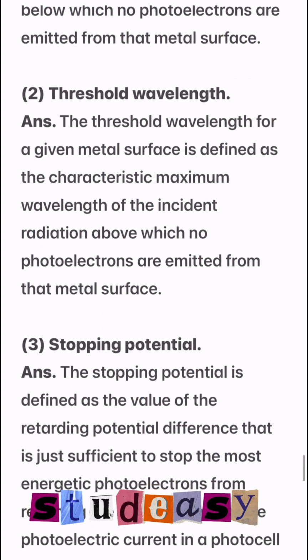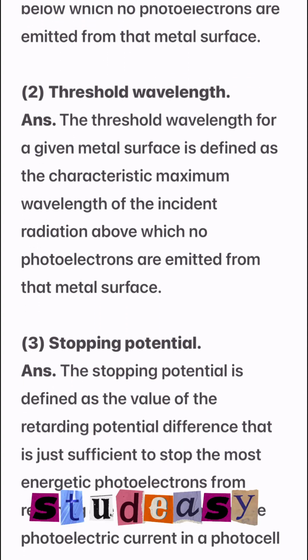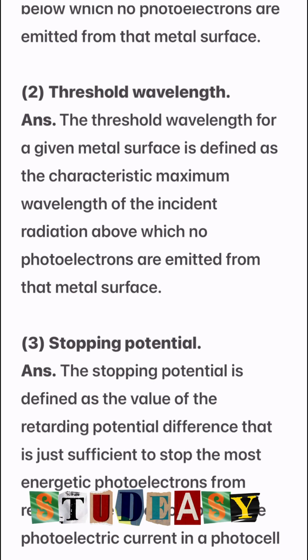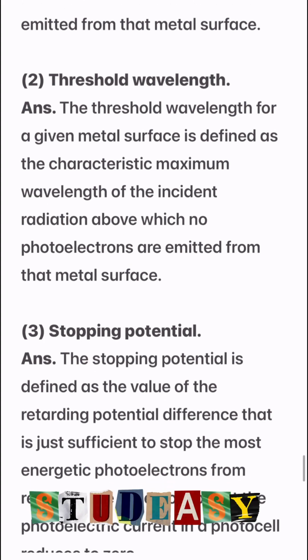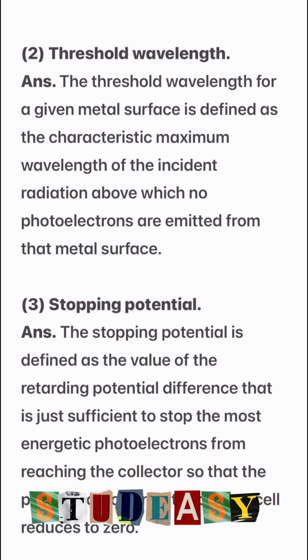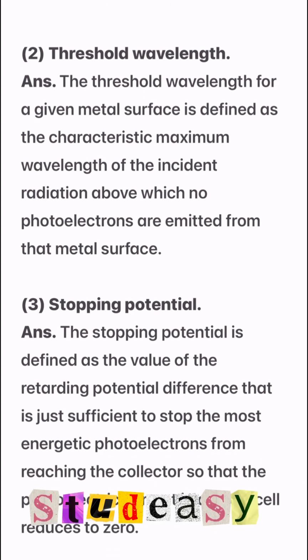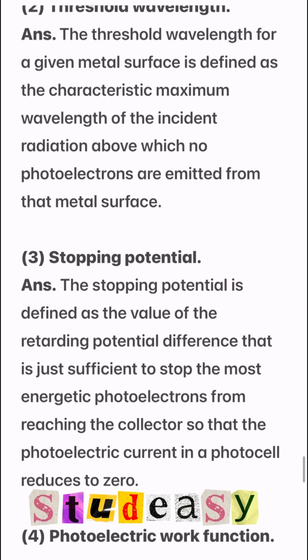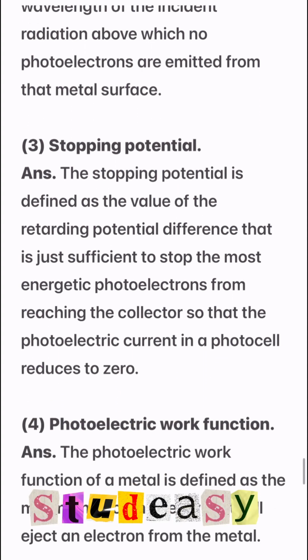Number 2, threshold wavelength. The threshold wavelength for a given metal surface is defined as the characteristic maximum wavelength of the incident radiation above which no photoelectrons are emitted from that metal surface.